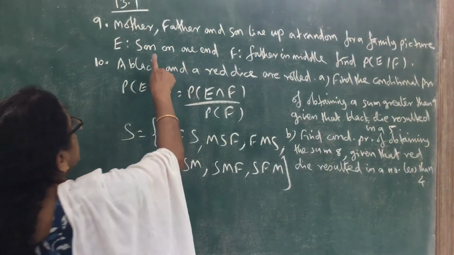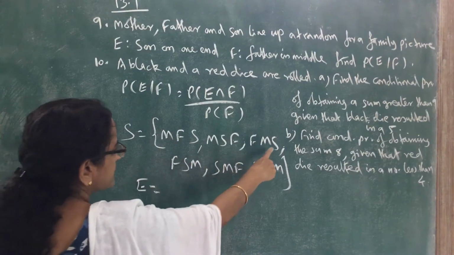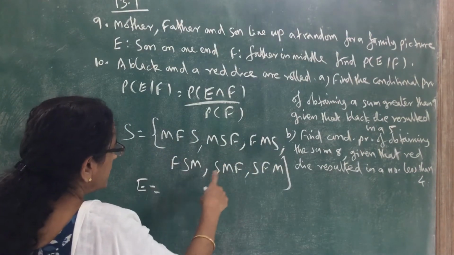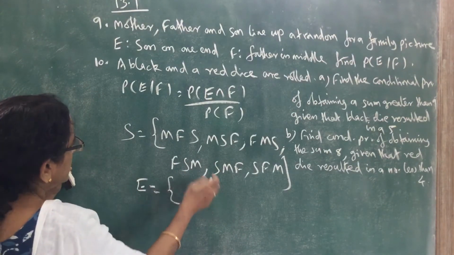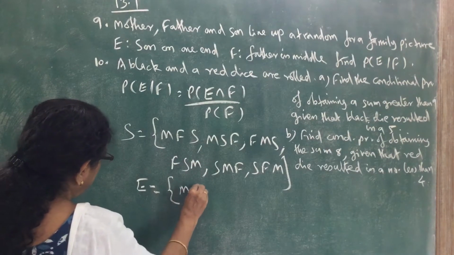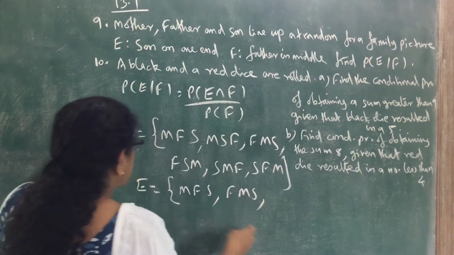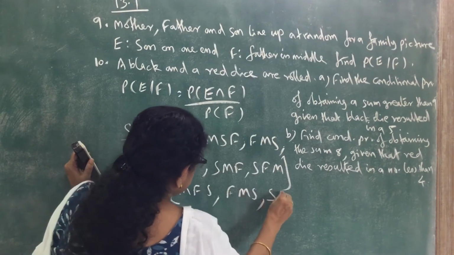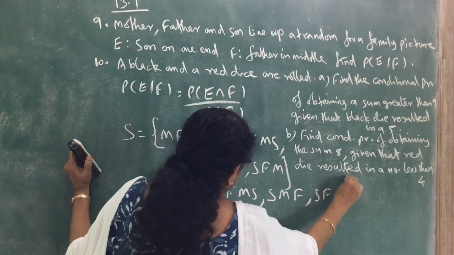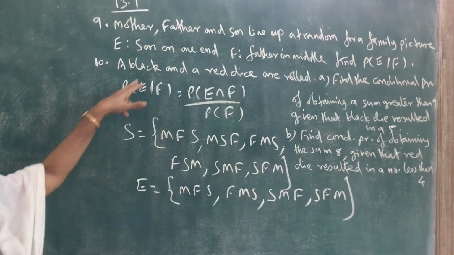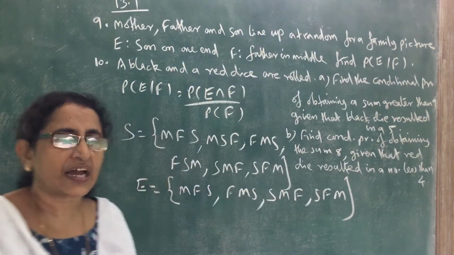Now what is the event E, son on one end. So here son is on one end, here son is on one end. What are the cases in which son is on one end? MFS, then FMS, then SMF, then SFM. So these are the cases where son is on one end. These are the 4 cases.